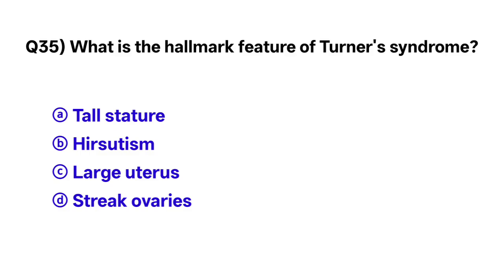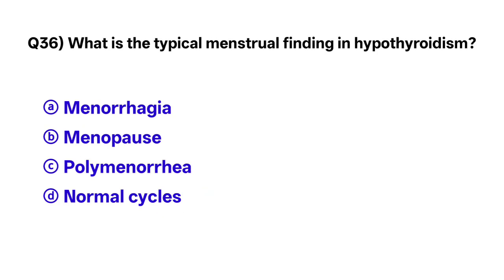Question number 35. What is the hallmark feature of Turner's syndrome? The correct option is D. Streak ovaries. Question number 36. What is the typical menstrual finding in hypothyroidism? The correct option is A. Menorrhagia.